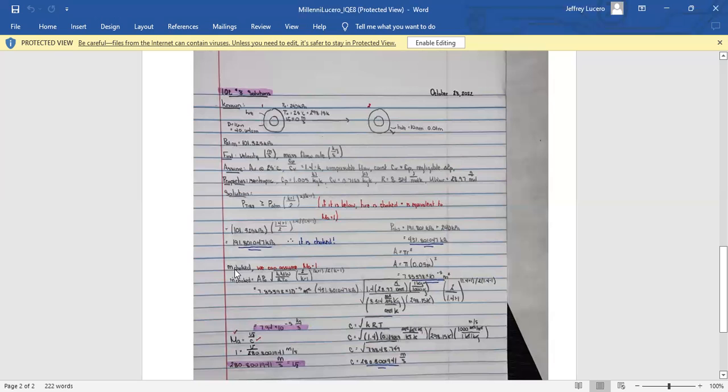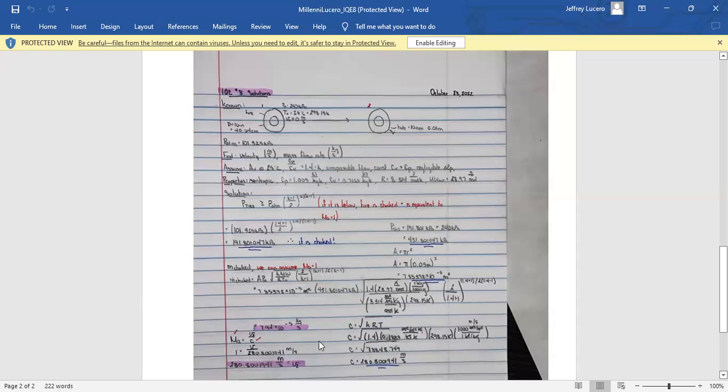To find m choke, we can assume Mach equals 1 because of this solution right here. The choked mass flow equals area times P naught times the square root of kM over RT, times (2/(k+1)) to the power of (k+1)/(2(k-1)), which gives us 7.94 times 10 to the negative 5th kilograms per second.